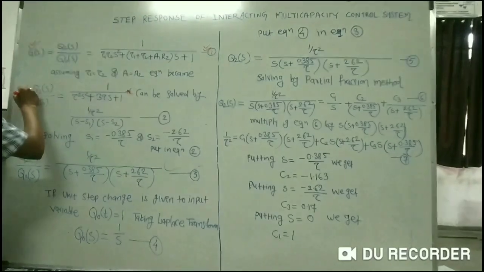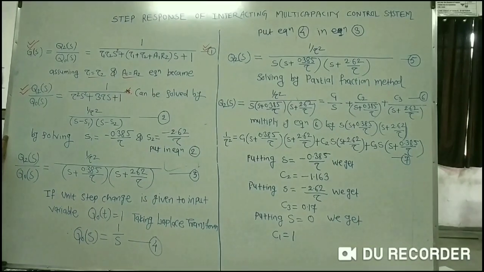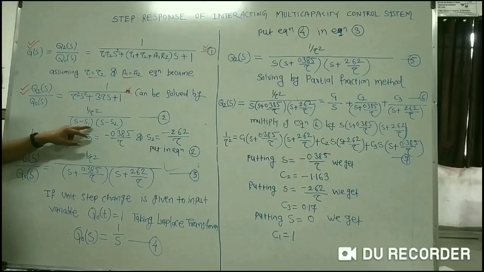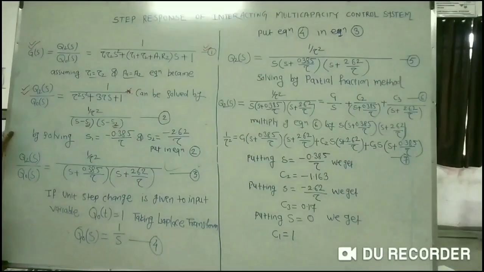I have used this particular equation by assuming tau 1 is equal to tau 2 and a1 is equal to a2. Now all of you know that if I take tau square as common, I will get s square plus 3 by tau into s plus 1 by tau square. So this is nothing but an algebraic equation, that is ax square plus bx plus c, and it can be solved by the algebraic method, minus b plus minus under root of b square minus 4ac, and it has two roots. So I will write this equation in this form: 1 by tau square into s minus s1 into s minus s2. So now I have to find the roots s1 and s2. This is a simple algebraic method.